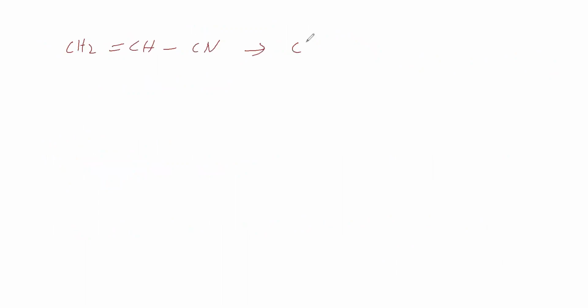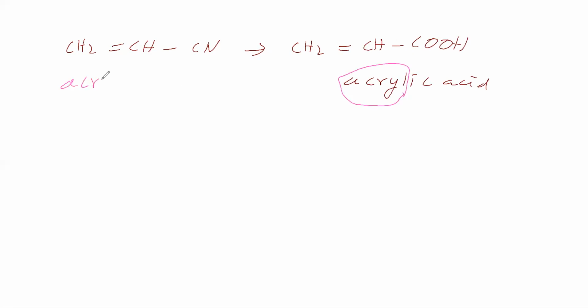Next compound we will take CH2=CHCN. This we will hydrolyze, so we will get CH2=CHCOOH. What is the name of this? It is acrylic acid. In this acrylic acid, you take this term, acryl. Then include o, include nitrile. So acrylonitrile. This common name is acrylonitrile we can say.